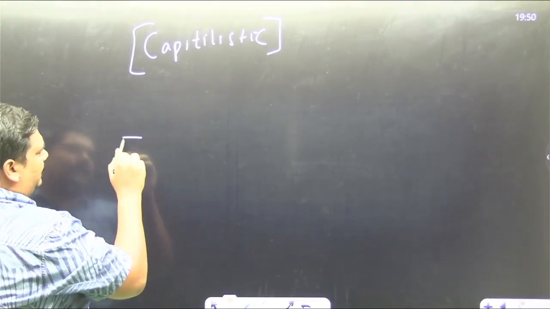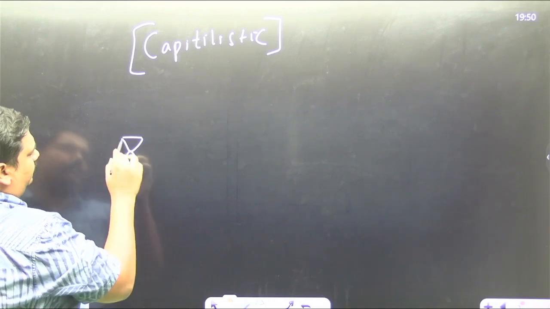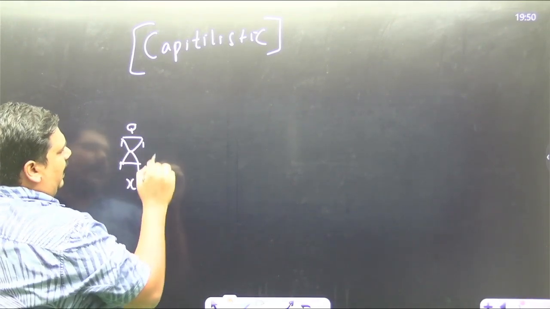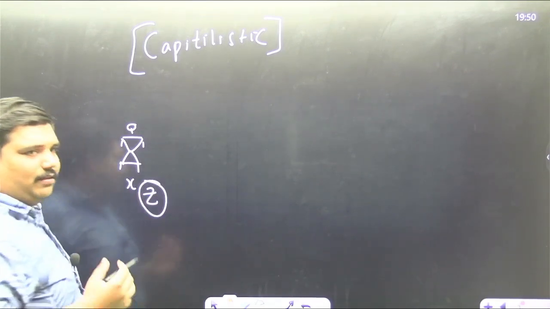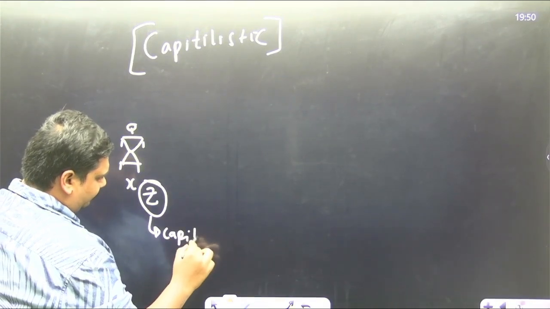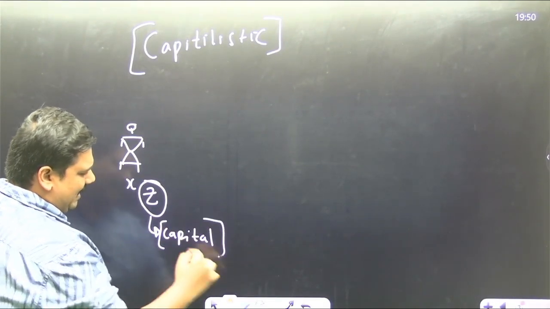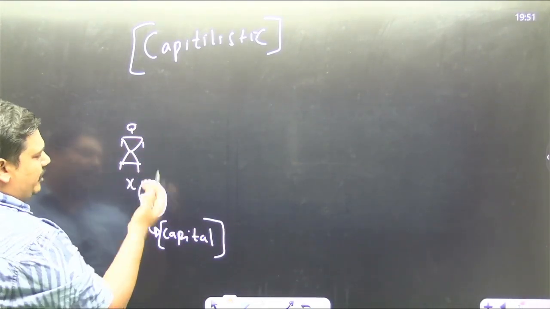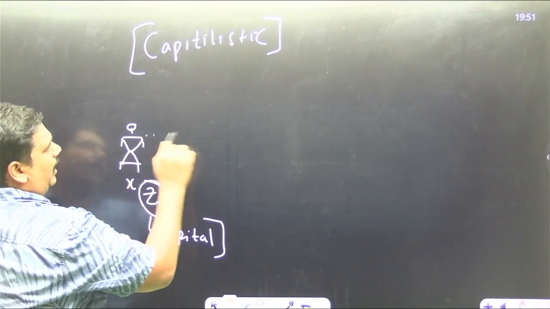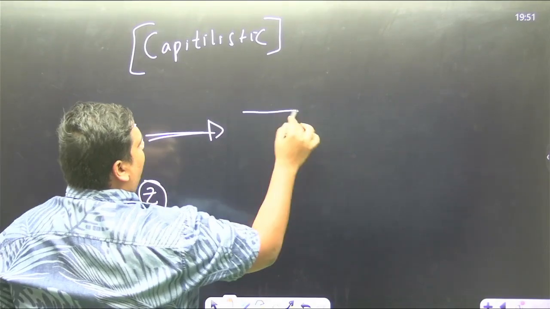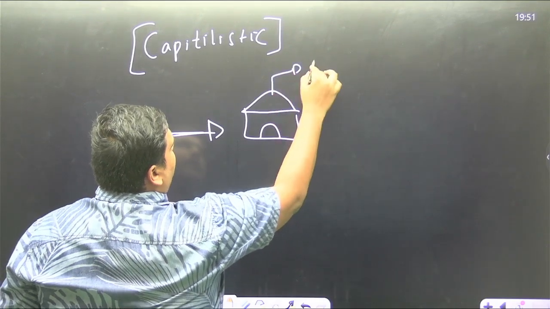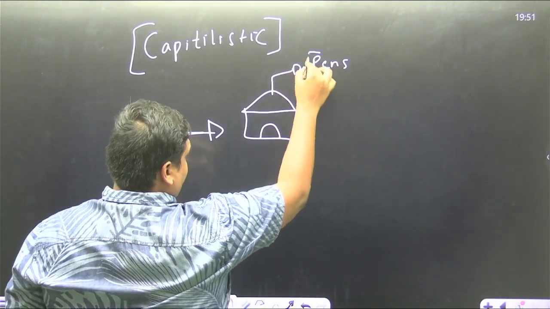Say there is an individual X. This individual has some amount of money, which we shall call capital or money or investment. Now this individual uses the capital that they have to build a factory. A factory, let's say, that produces pens.